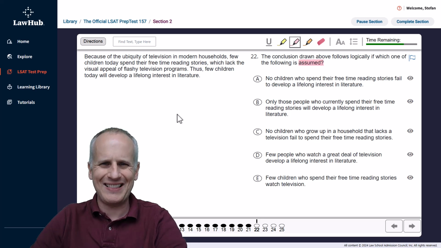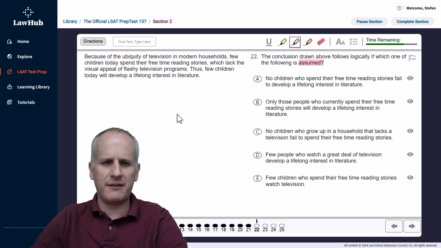So I'm going to just highlight that task word of assumed, knowing that we're going to have to read the paragraph on the left-hand side, identify the conclusion, highlight that conclusion, and then identify in the answer choices a fact that 100% must be true in order to believe that conclusion as valid. So we read from the top of the paragraph.